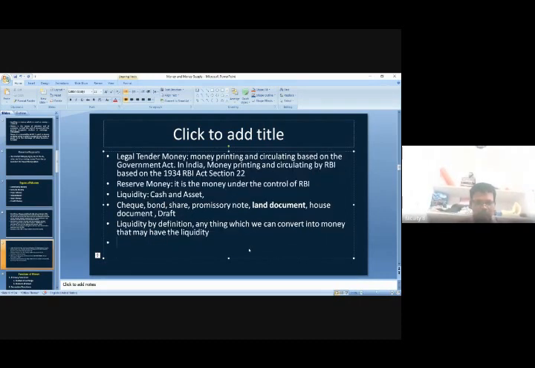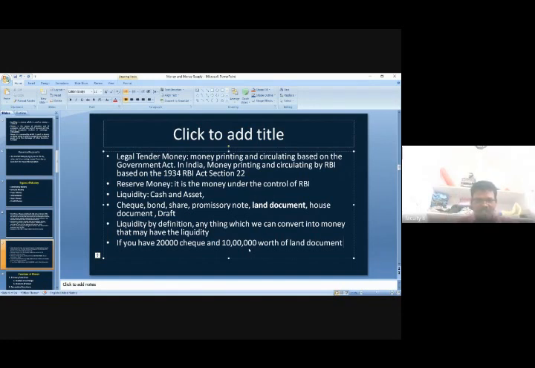For example, if you have a 20,000 rupee check with you and 10 lakhs worth of land document with you, both have liquidity. Please understand, both have liquidity.